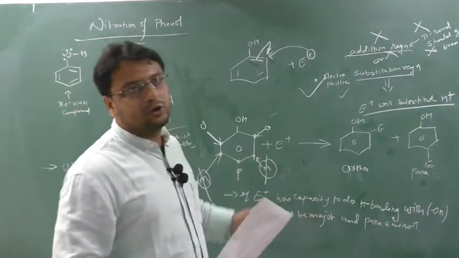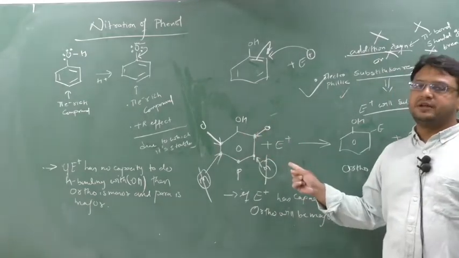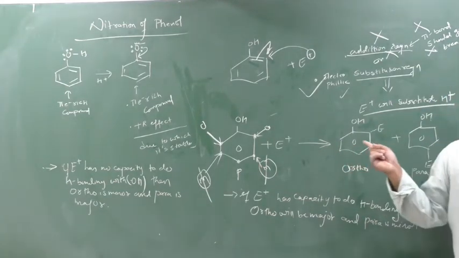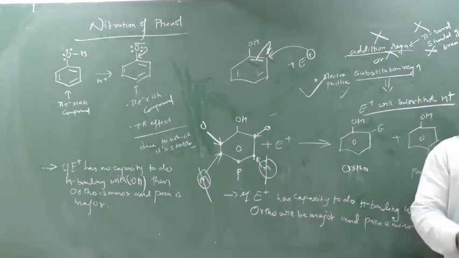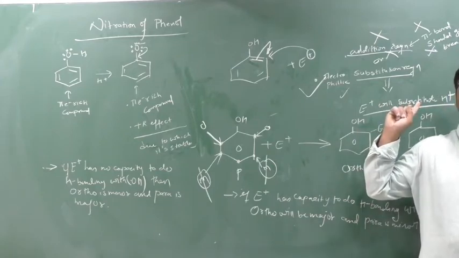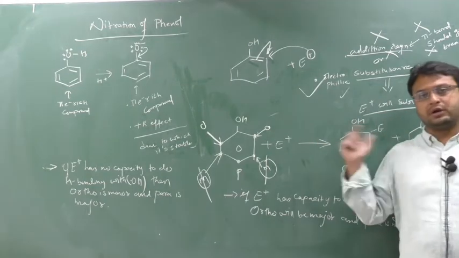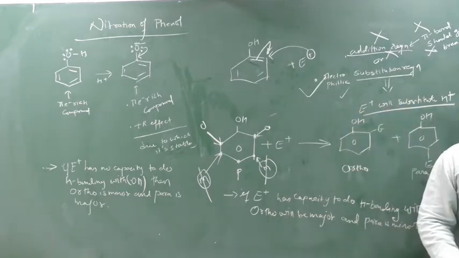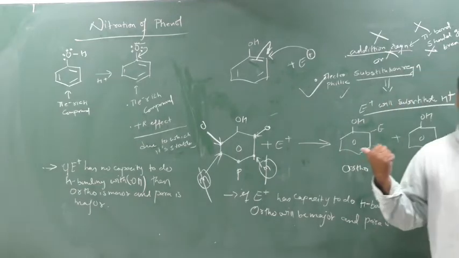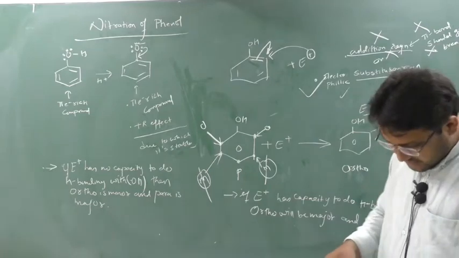Understood? So whenever the electrophilic substitution reaction of phenol takes place, there are two positions always acquired, ortho and para, not the meta. Why not the meta? You understood? Because in the resonance structure we have seen that the minus charge appears only on ortho and para. And who will be minor and who will be major? It depends on the hydrogen bonding. If there is no hydrogen bonding, check the steric hindrance. In ortho, steric hindrance is maximum. At that time, the ortho product will be minor and para will be major due to symmetry or due to less steric hindrance. Clear this part?